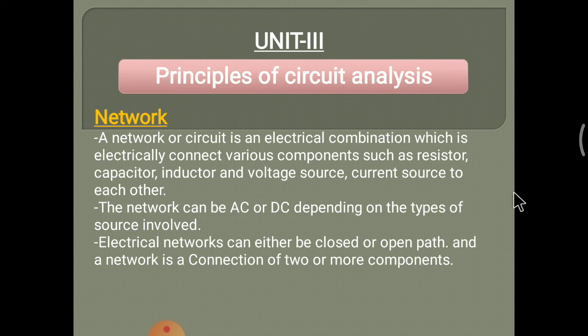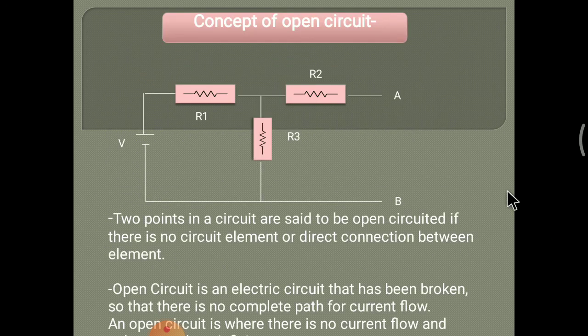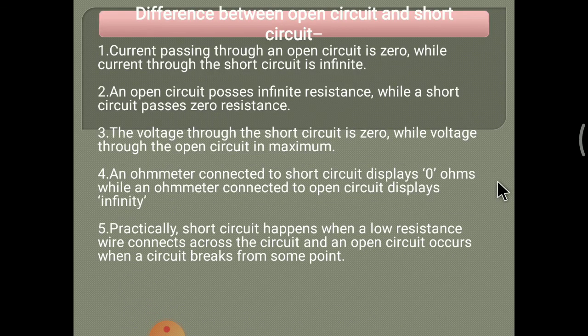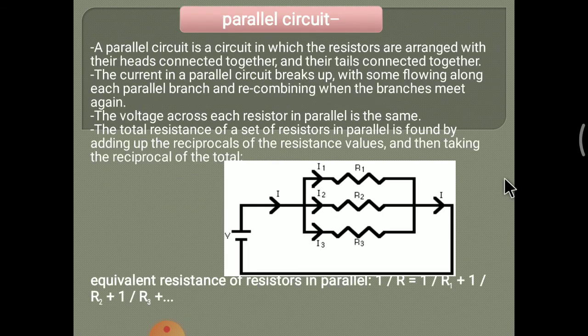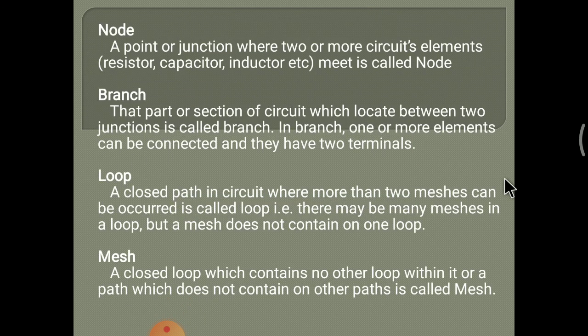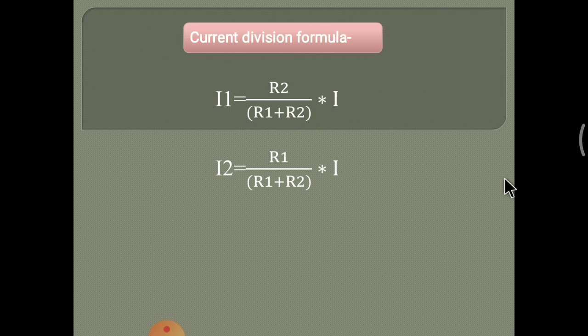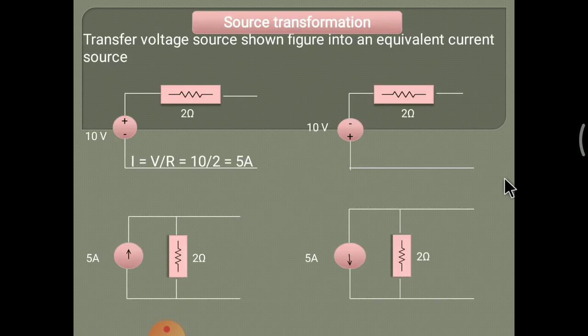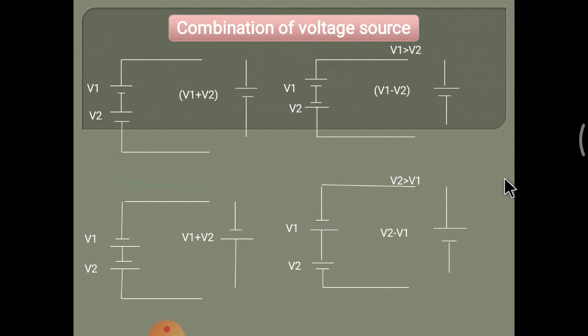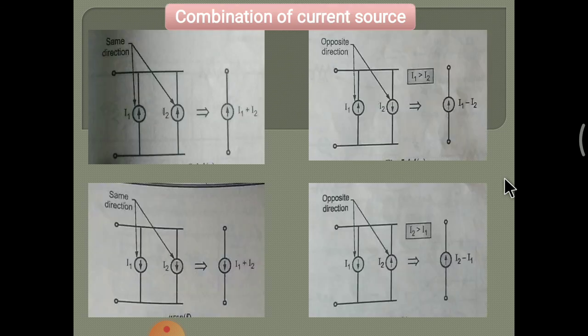In this, we see the network, what is a network, what is a circuit element, concept of open circuit, concept of short circuit, difference between open circuit and short circuit, series resistance, parallel resistance, node, branch, loop and mesh, current division formula, voltage division formula, source transformation, voltage source to current source and current source to voltage source, combination of voltage source and combination of current source.